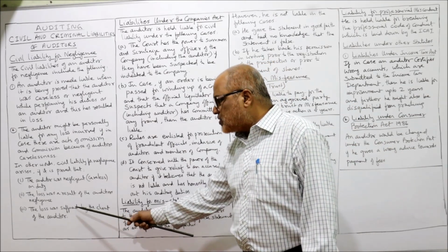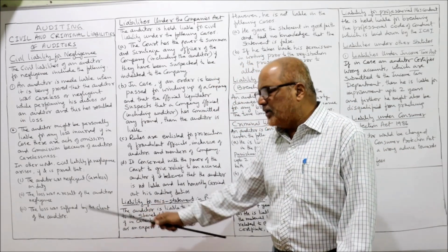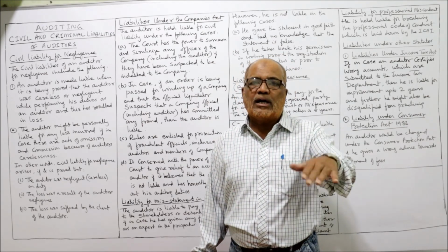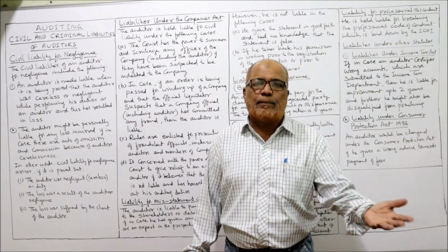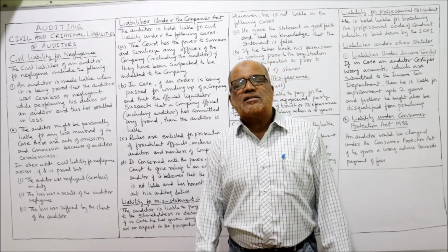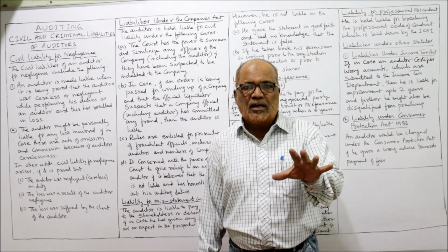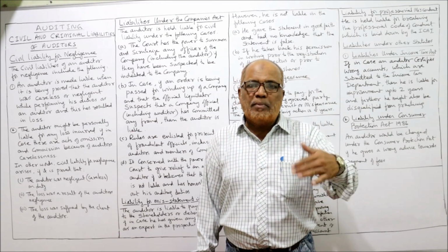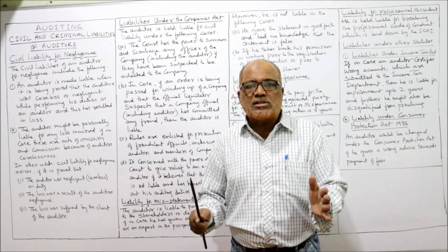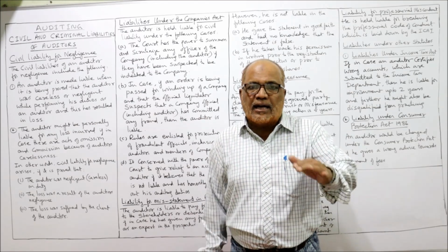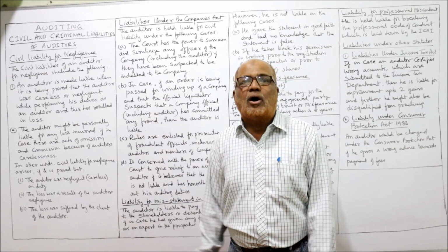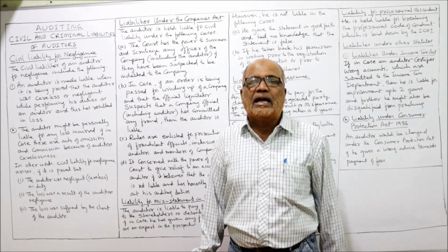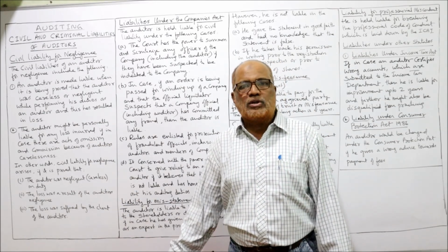Third one: the loss was suffered by the client of the auditor. That means the loss should have occurred to the client of the auditor, the company. So if these three conditions are satisfied, then the auditors are personally liable. Civil liability: he has to make good the loss. Whatever loss the company has incurred, that loss has to be paid by the auditors. That is a civil liability on account of negligence in performing the duty.